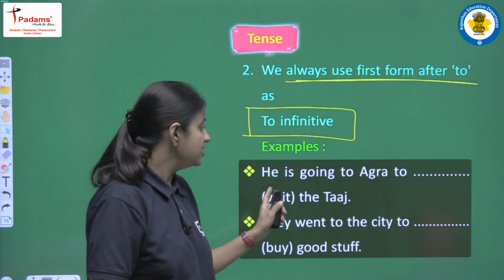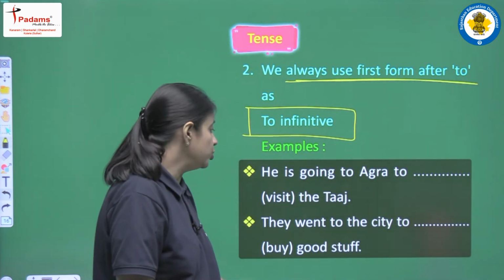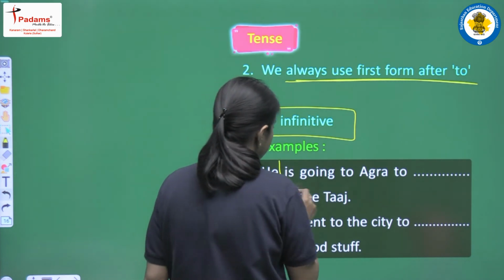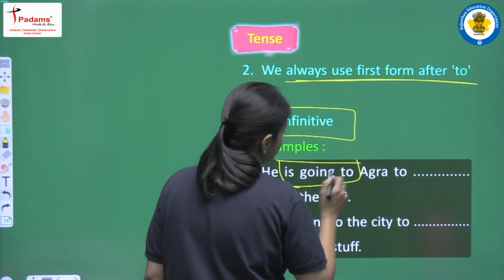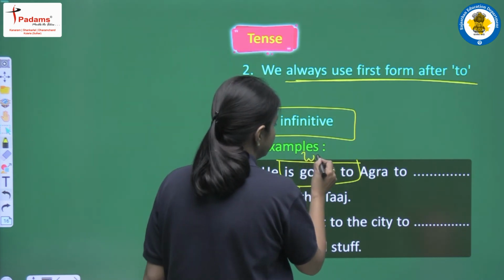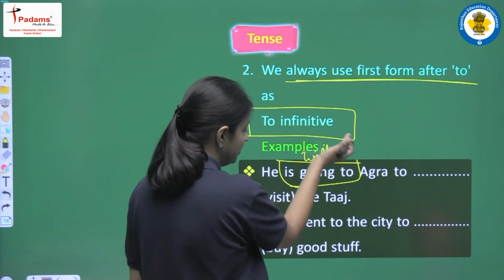The first one is he is going to Agra to visit the Taj. So we have a blank, and what does it mean, we have discussed this thing also. Is going to, are going to, am going to, it actually means will, right? So it actually means will.